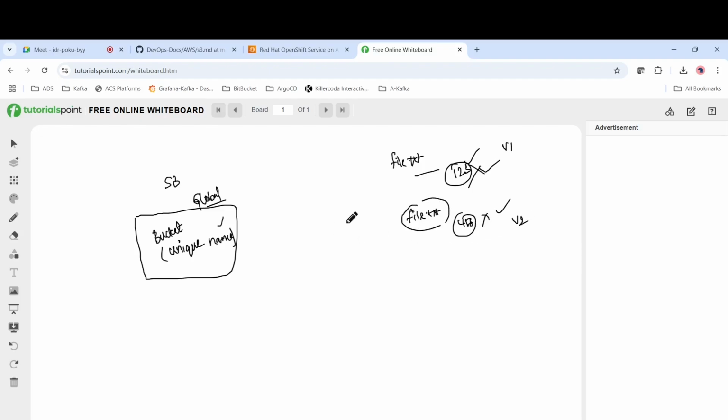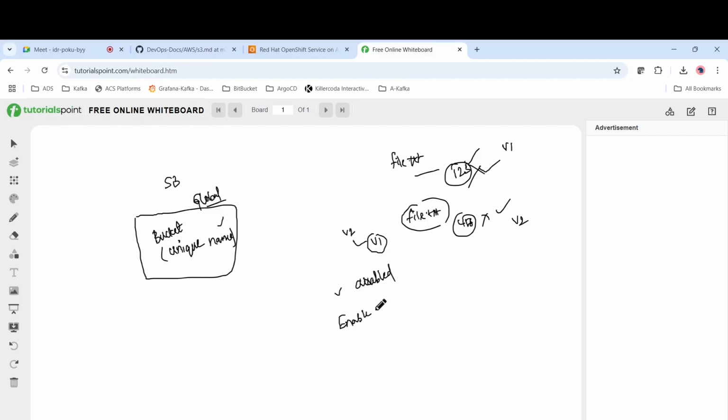So what will happen, the latest changes which we have made, like version 2, will be at the top, okay, and then version 1 will be like a sub branch. So even if you want to see the data of this version 1, you can see it, okay. It will be creating versioning. By default this versioning will be disabled, okay. So if you want versioning to be enabled, you have to enable it, okay.